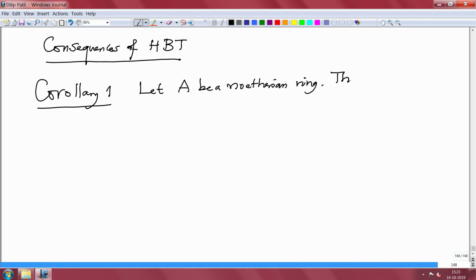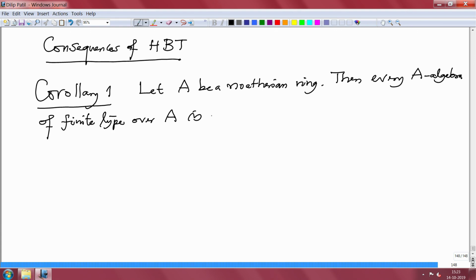Then every A algebra of finite type over A is also a Noetherian ring.